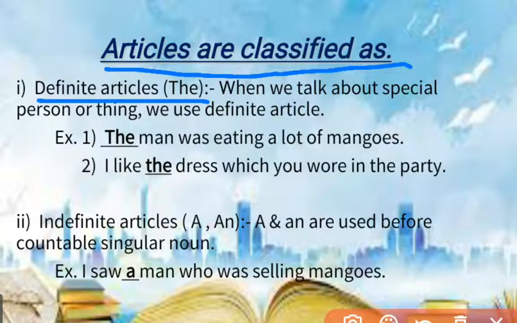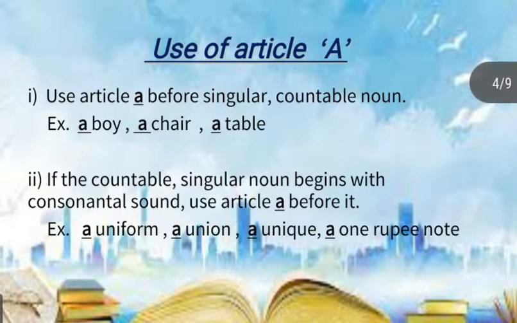Second type, indefinite articles: a, an. There are two articles, a and an, which are used before a countable singular noun. For example, I saw a man who was selling mangoes. Here, man is a countable singular noun, so the article a is used. Let's see the uses of all the articles.